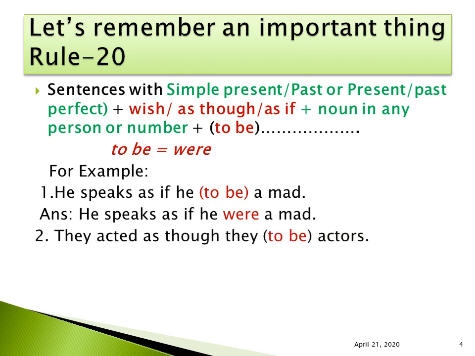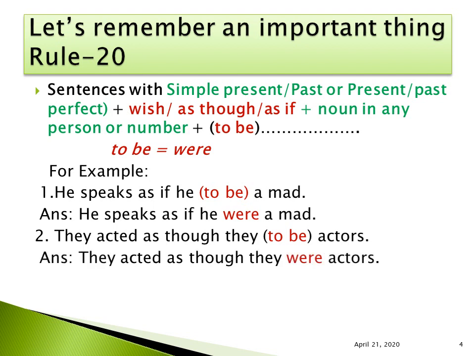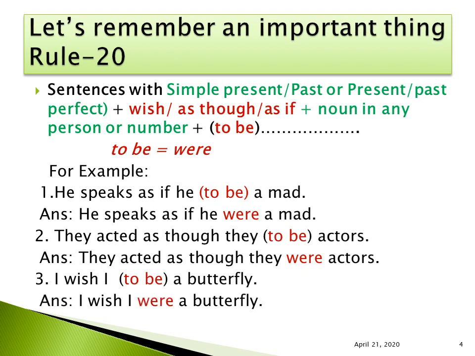And second sentence, they acted as though they, to be verb, actors. Here the subject is they, and the tense is past indefinite, they acted. With as though, to be verb will be were. They acted as though they were actors. I wish I, to be verb, a butterfly. The answer will be I wish I were a butterfly.